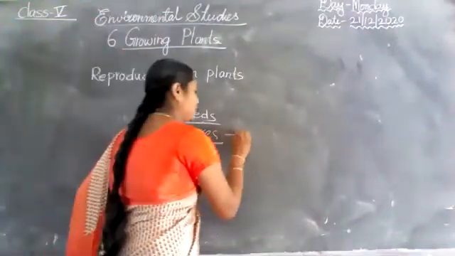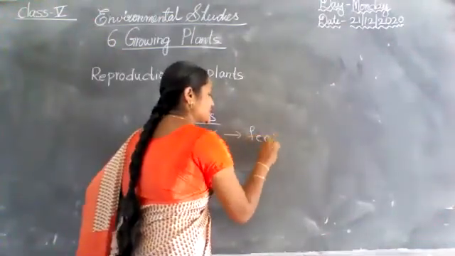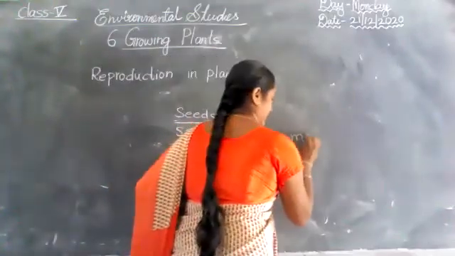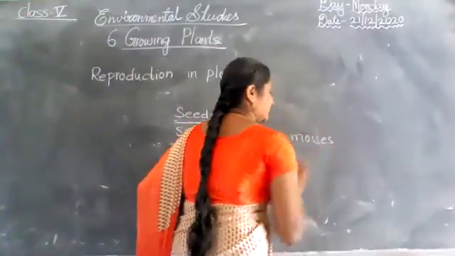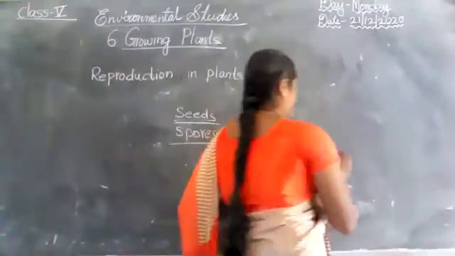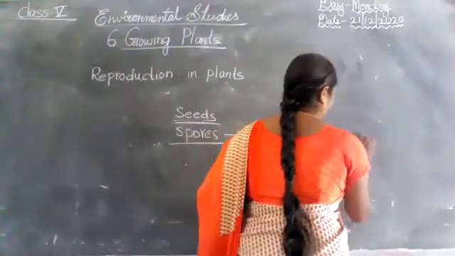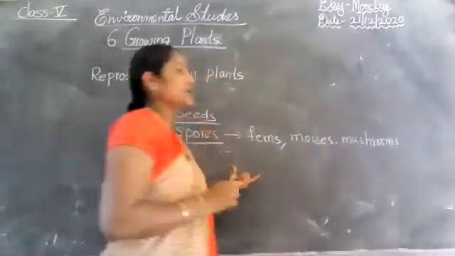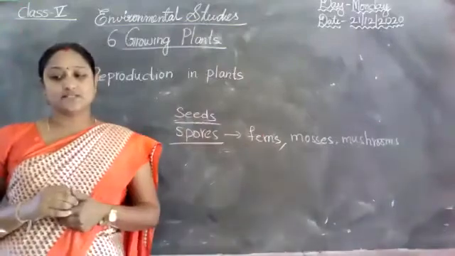Examples. Here I am telling you. Ferns, mosses, also mushrooms. So these all are the examples of spores.